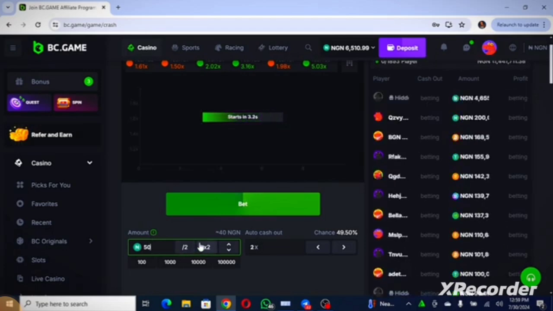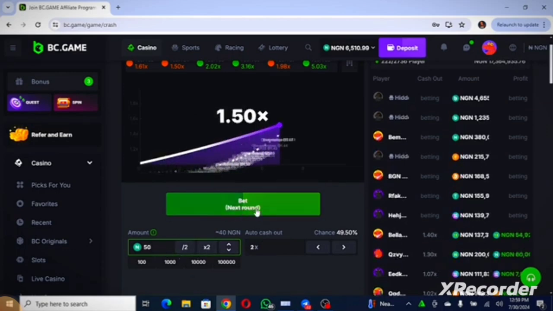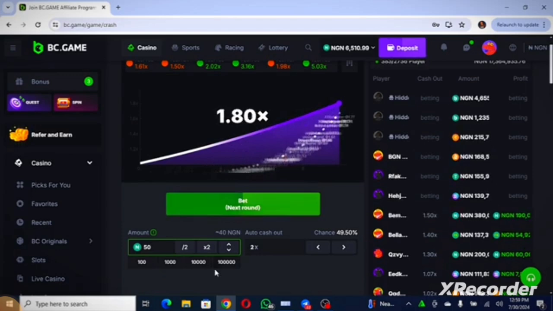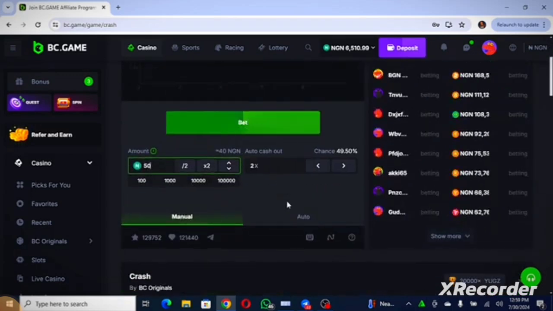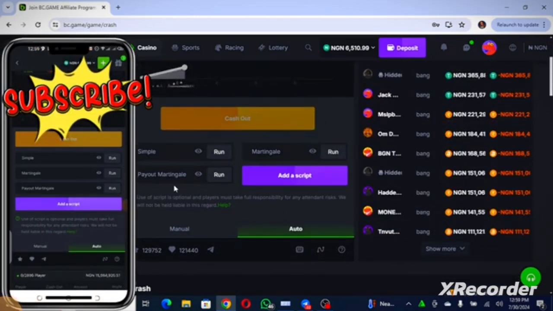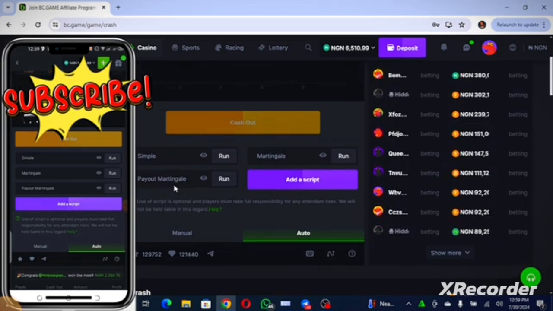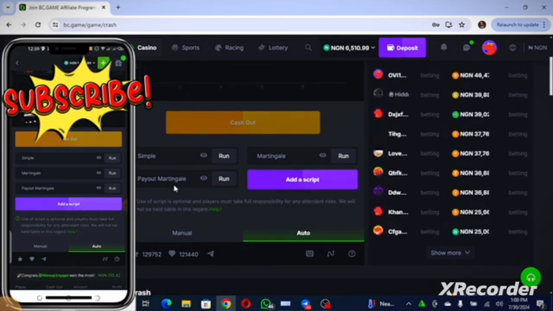Now on the second strategy, guys, we are not gonna be using manual again. On the first one, we were using manual. We were the ones multiplying it by 2 and striking back. But from the second strategy down to the fourth strategy, we are going to be using the auto. To set up the second strategy, you click on this place, you have auto. When you get to the place you have auto, you're going to be seeing 3 things, both on the phone and on the desktop. On the phone, you're going to see simple martingale and payout, and on the desktop too, you're going to be seeing simple martingale and the payout martingale. But the option we are going to be using here is the normal martingale.